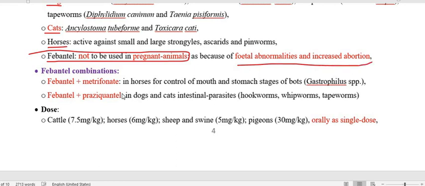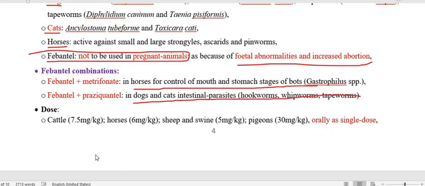So this is important. Regarding the febantel combination that is coming in the market, it is with metrifonate and with praziquantel. Metrifonate is coming for the horse for the control of mouth and stomach stage of bots, and for the dog and cat with the praziquantel as an intestinal parasite treatment for hookworms, whipworm and tapeworm.